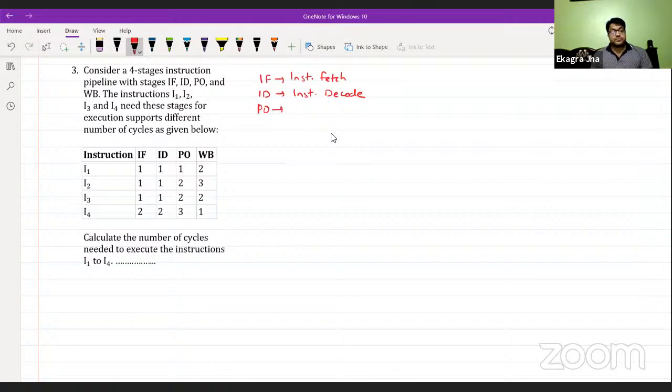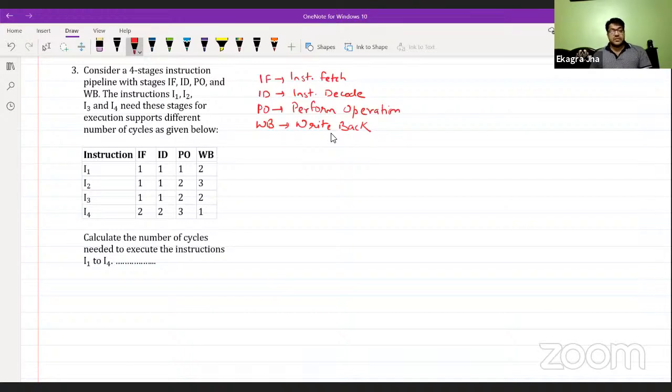PO is perform operation, like execution. They might use some memory accesses also. And WB is referred to as write back. In the write back stage, we usually do register read and write operations: write the output of this particular instruction, and read for the next cycle.